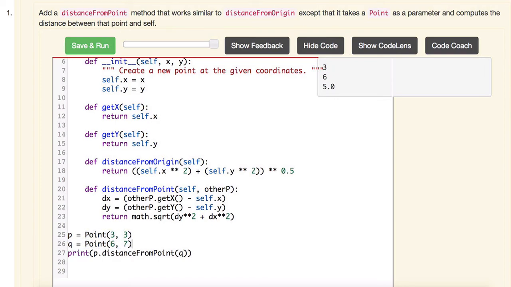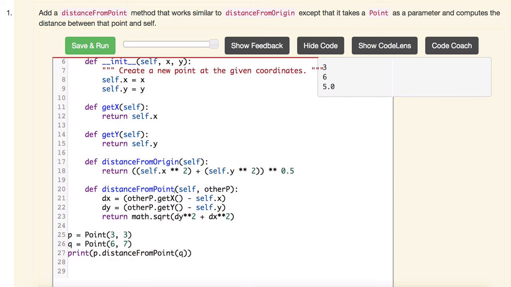So then when it jumps up to line 20, self is equal to the object that is calling distance from point. So which object is calling, or invoking, distance from point? It is P. So self is P, and Q is other P. Okay, and so this P, or this self, represents two variables, an x and a y, right? The other p represents two other variables, a second x and a y. And that's all the information we need to calculate the distance between the 2 points.